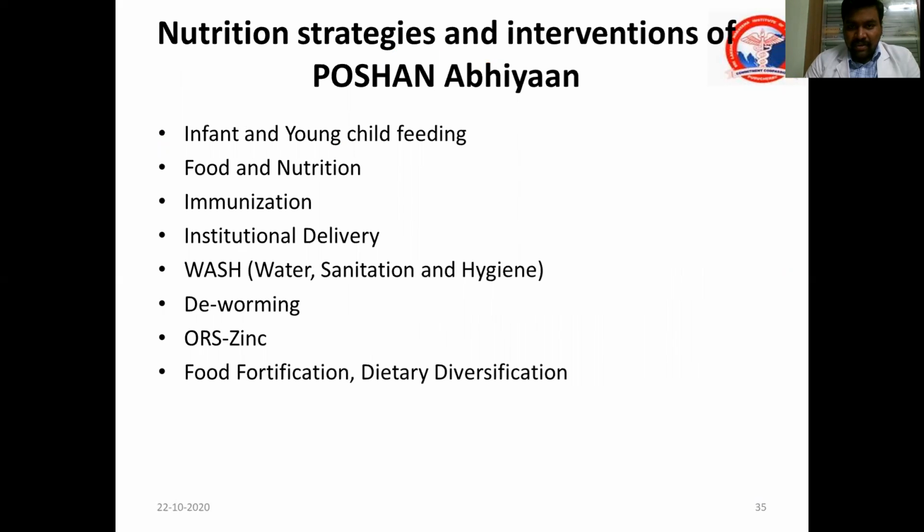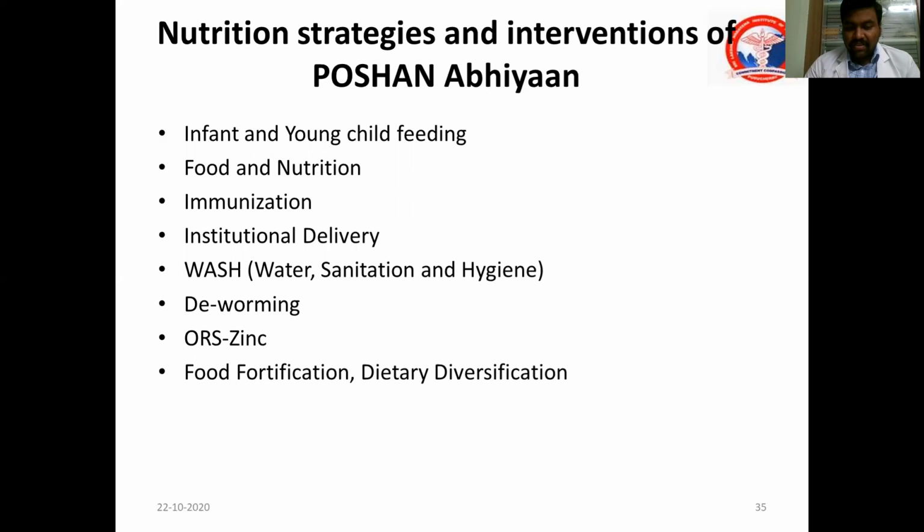The next heading in our topic of discussion is nutrition strategies and interventions in Poshan Abhiyaan. What are the nutrition strategies? First, infant and young child feeding. Under infant and young child feeding practices, the minimum dietary diversity, minimum meal frequency, and minimum acceptable diet can be taught to the mother, along with how long breastfeeding should be continued, when complementary feeding should be introduced, etc.